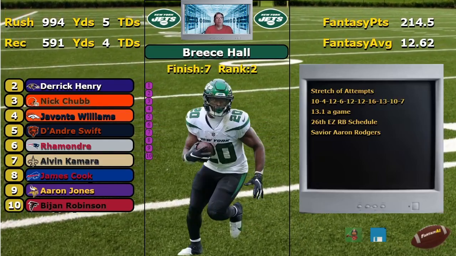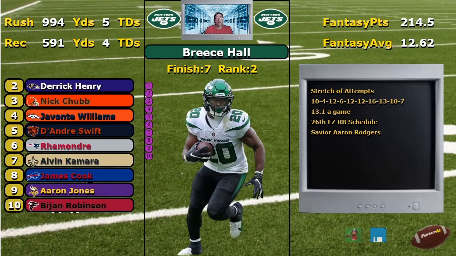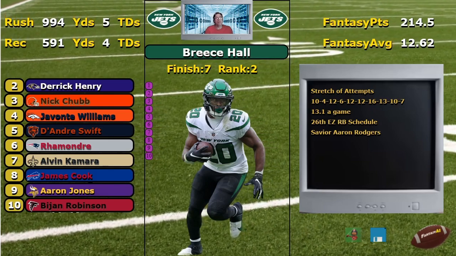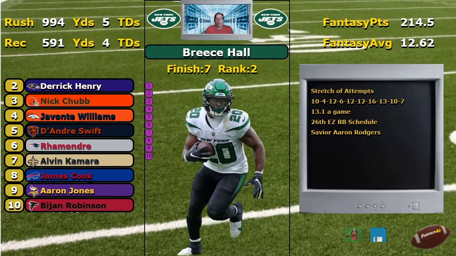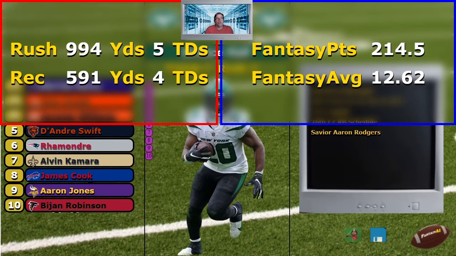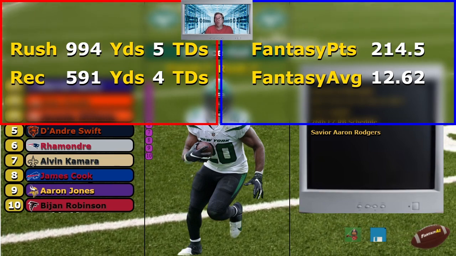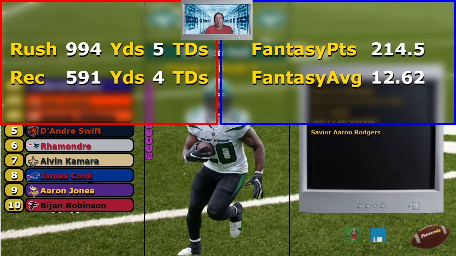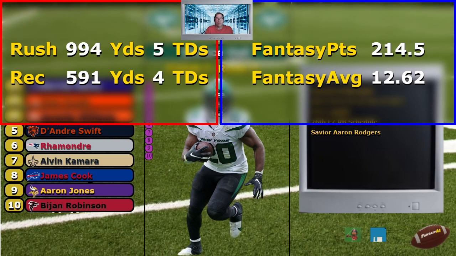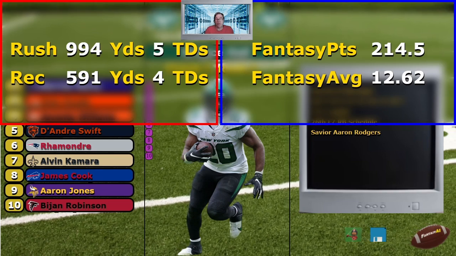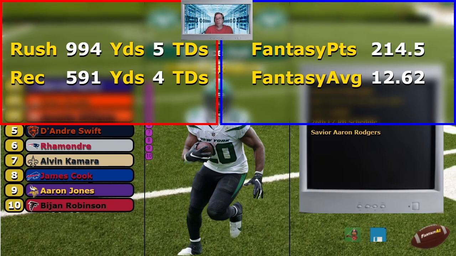Breece Hall. Right? Well, wait a minute. He's everyone's number 2 ranked running back. What are you talking about? He finished 7th on the back of the 591 yards receiving you got here. He only averaged 12.6 a game. That's not a number 2 running back. My gosh, Detroit, the touchdown back, he was averaging 13 points a game. So, don't know about that.